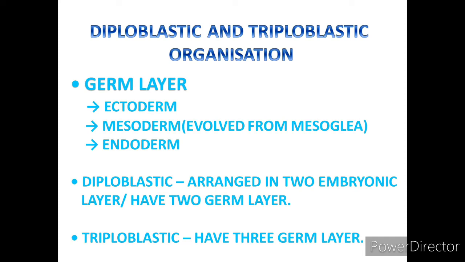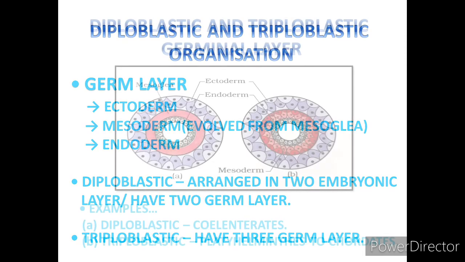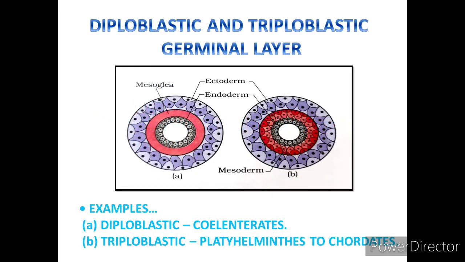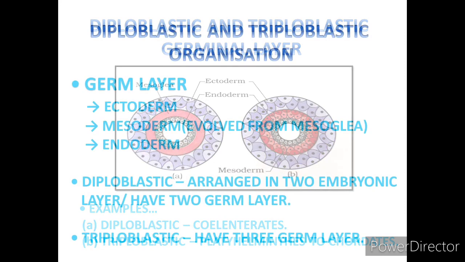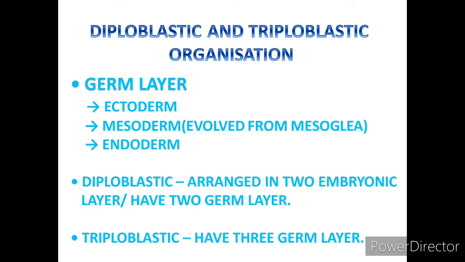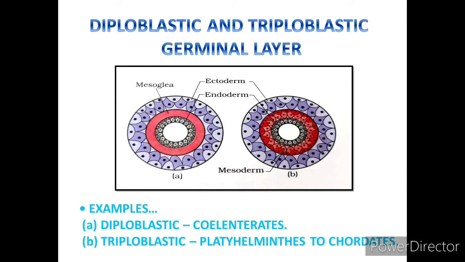So diploblastic organisms have only two germ layers, that is ectoderm and endoderm. And a triploblastic organism has all three layers: ectoderm, mesoderm and endoderm. And mesoderm is derived from mesoglea. Earlier this mesoderm was mesoglea. So triploblastic organisms evolved from diploblastic organisms. Here we can see evolution.